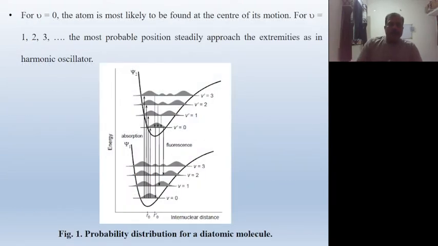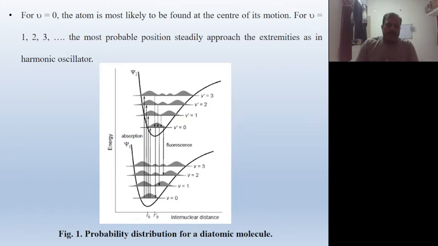For nu equal to 0, the ground state, the atom is most likely to be found at the center of its motion. For nu equal to 1, 2, 3, 4 and so on, the most probable positions steadily approach the extremities, as in a harmonic oscillator.